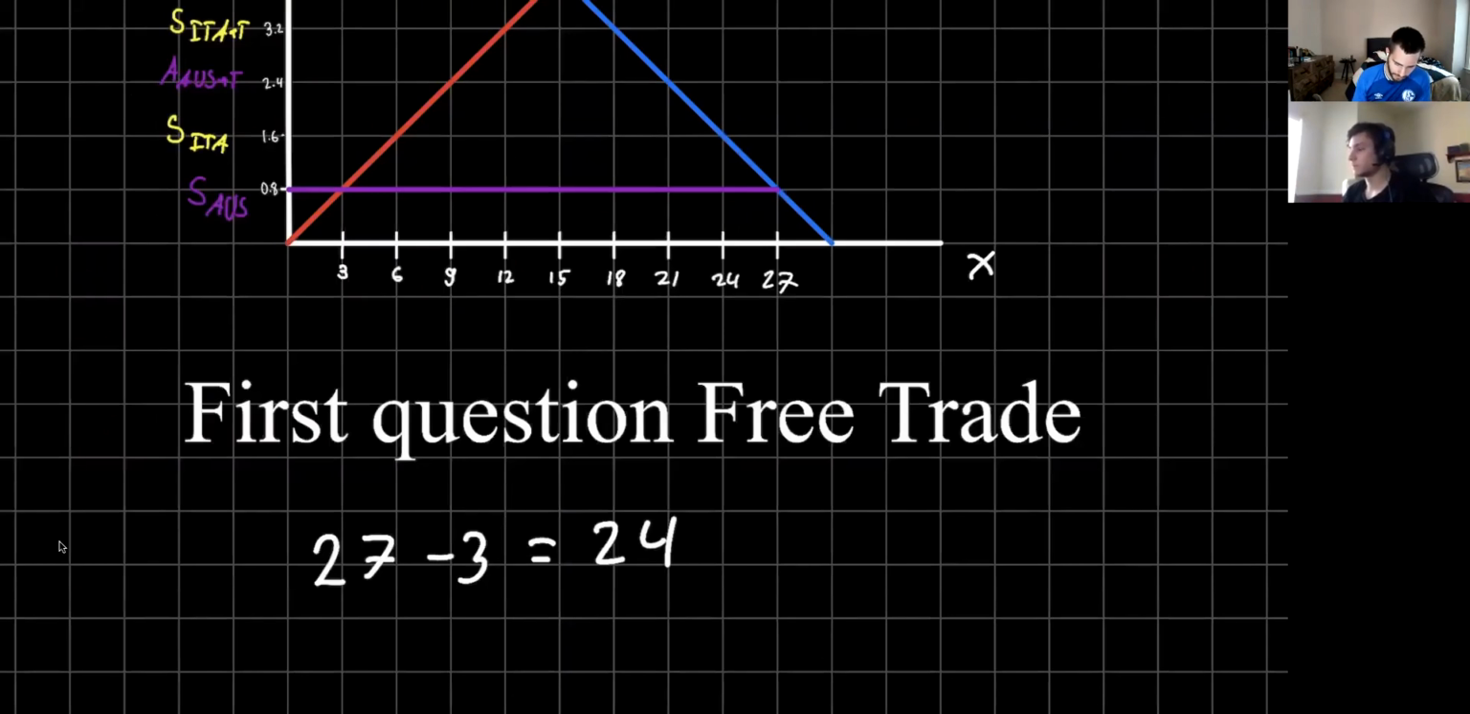Then the second question is with tariffs. So you would look at Australia with tariff, and then Italy with tariff. Again, you would go with the cheaper one, which would once again be the Australian price, up here. And the same exact thing: quantity demanded minus quantity supplied. So it would be 21 minus 9. I hope you guys can read. Maybe I'll make it smaller. So it would be 21 minus 9, which should be equal to